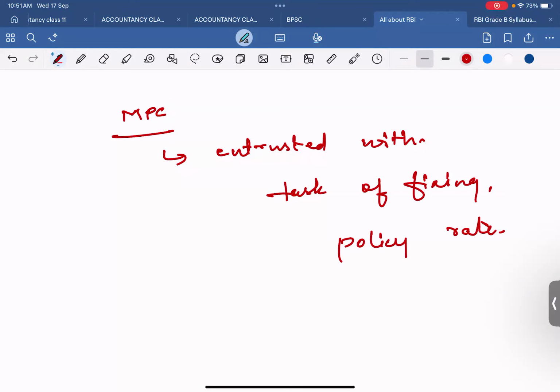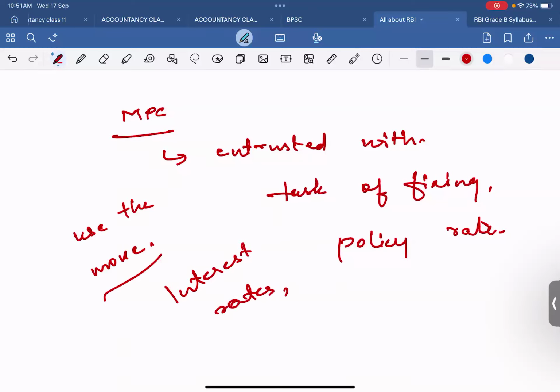Fine. So they use monetary instruments under the control of the central bank to regulate magnitudes such as interest rate, money supply, and availability of credit with a view of achieving everything.